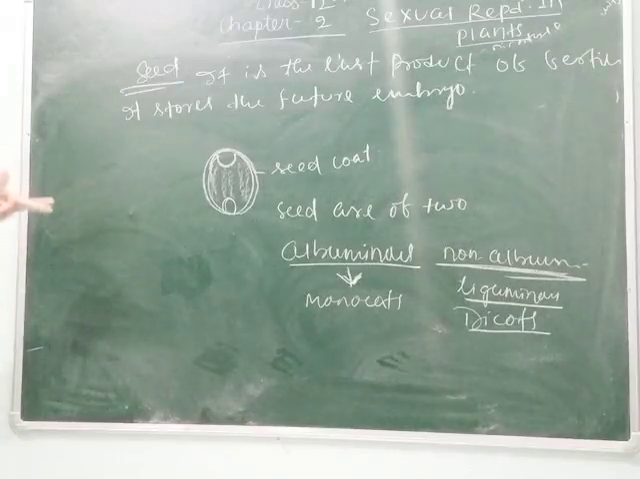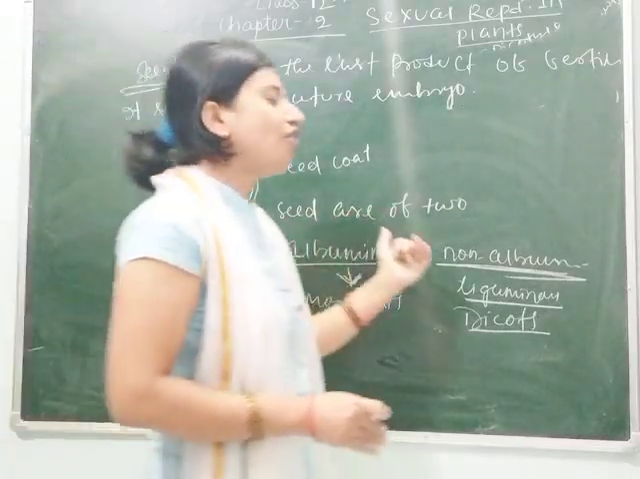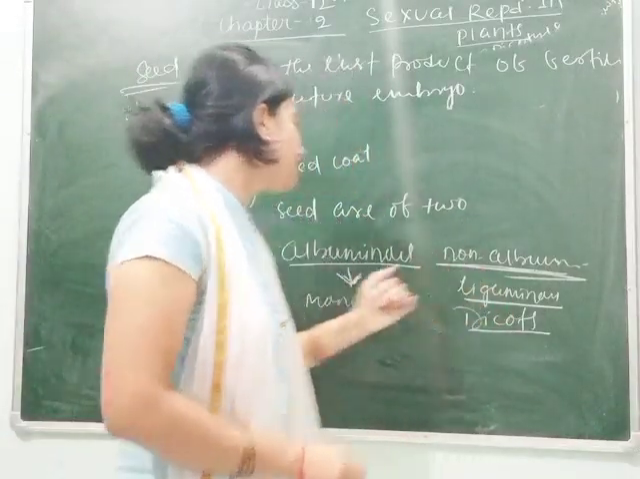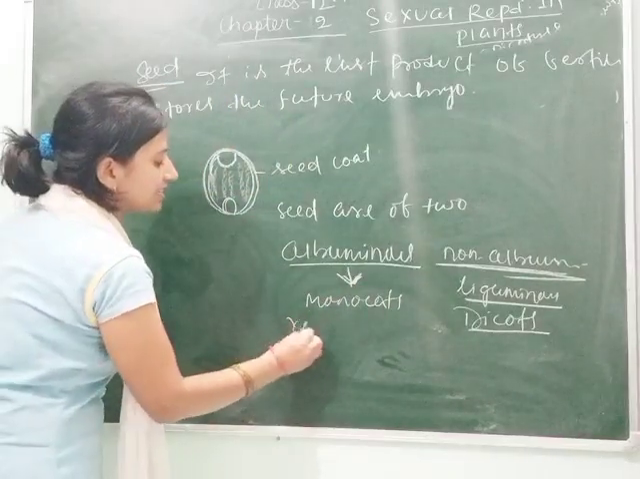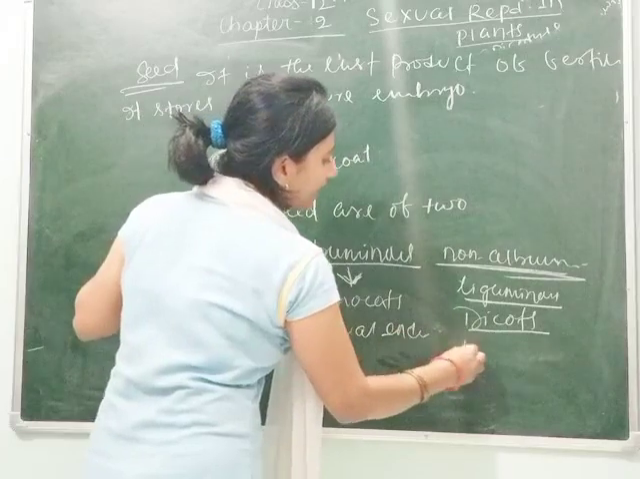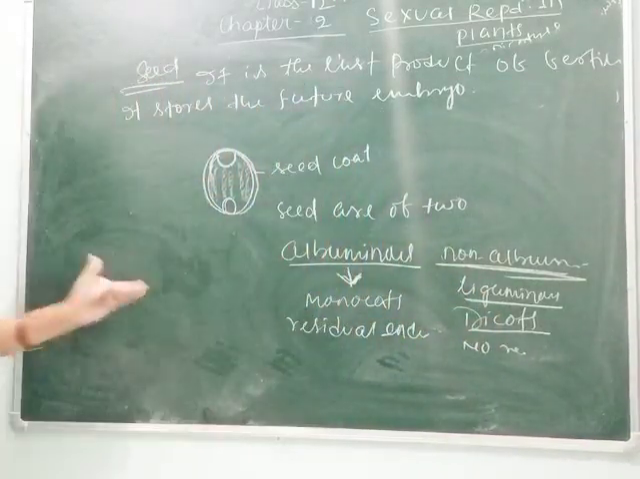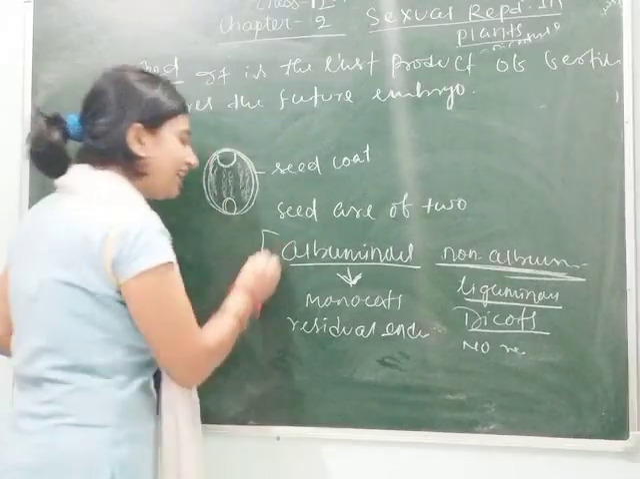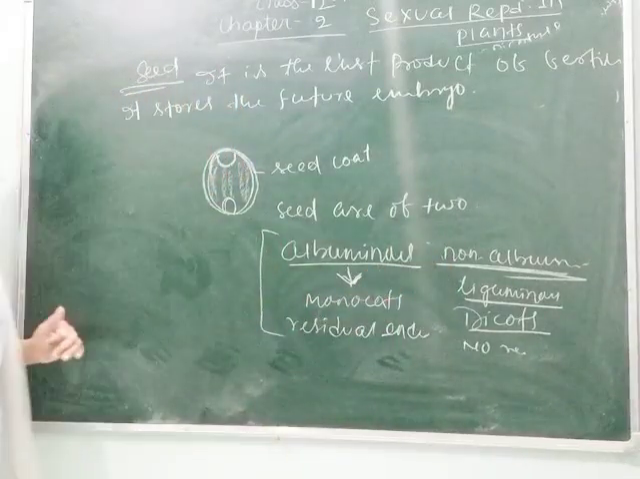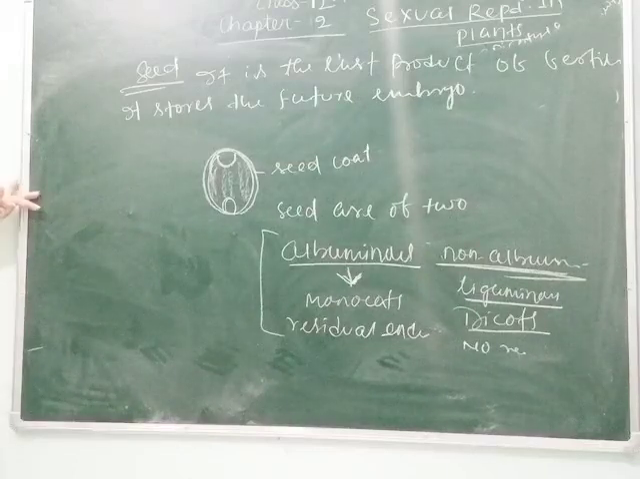That's why we can say that albuminous seeds have residual endosperm, whereas non-albuminous seeds have no residual endosperm. Here we can say residual endosperm, and here no residual endosperm. This is exactly like endospermous and non-endospermous. So you can write the differences between albuminous and non-albuminous seeds. Here I want to give you an example.